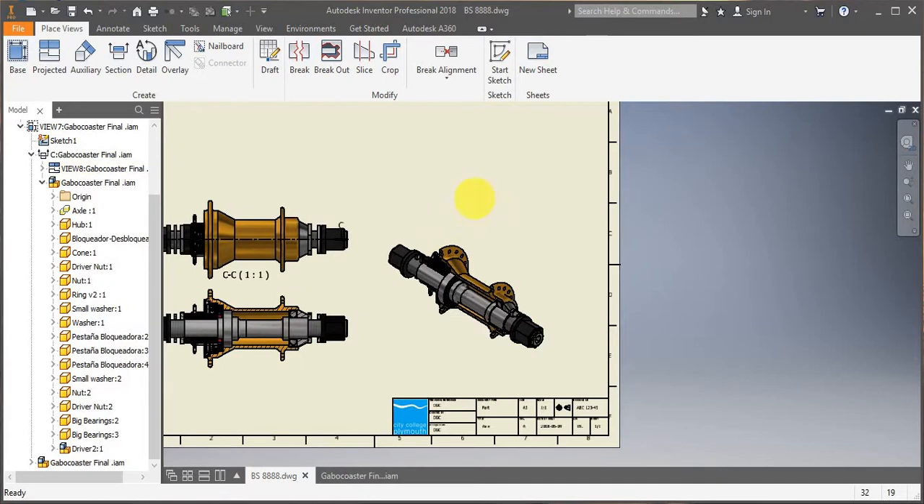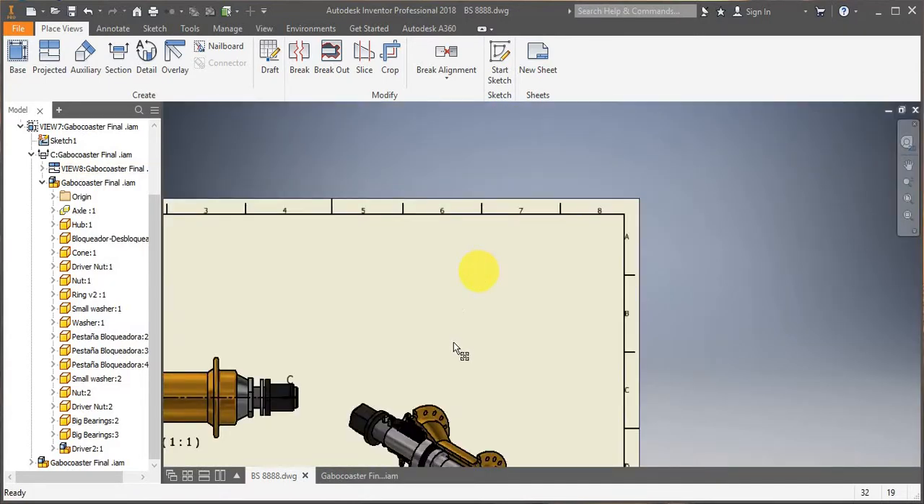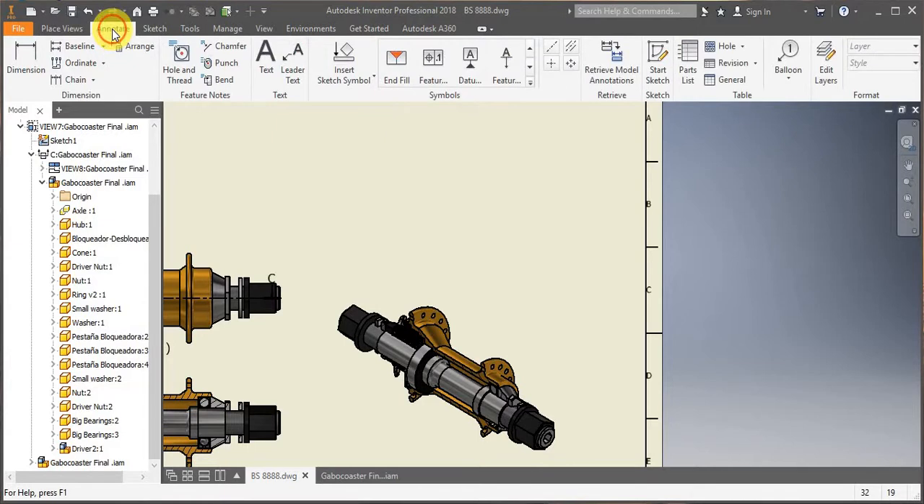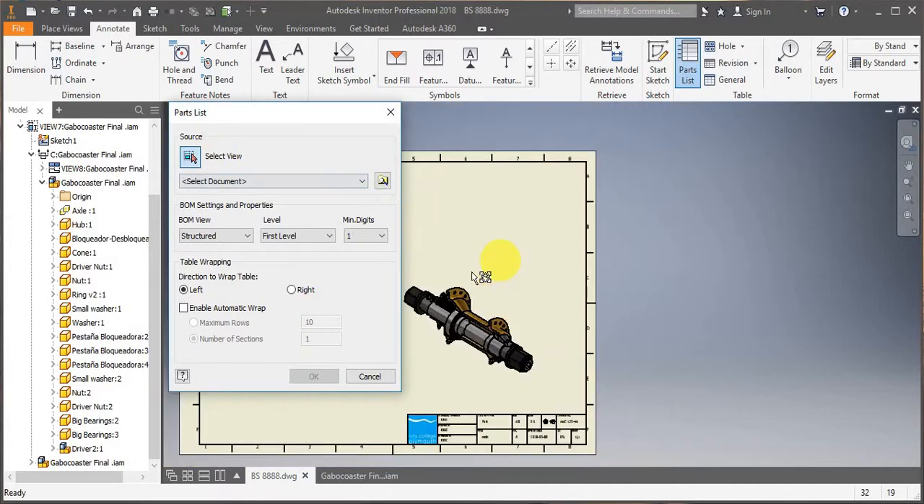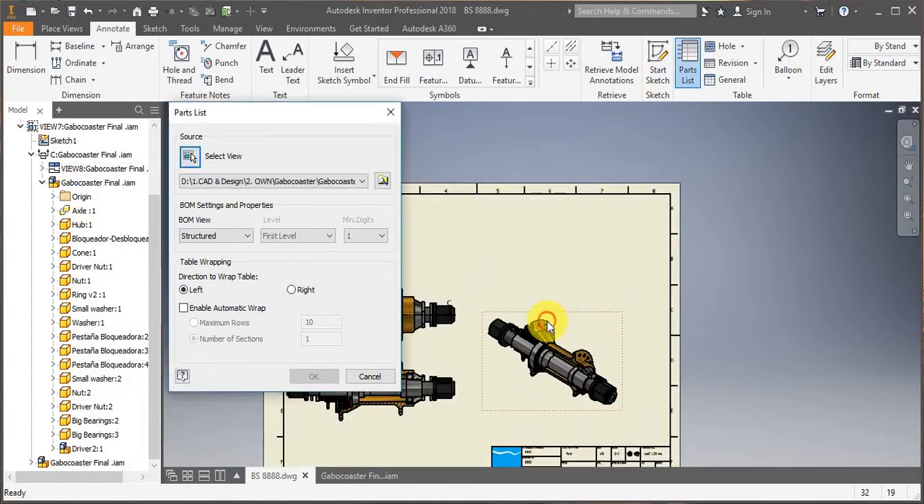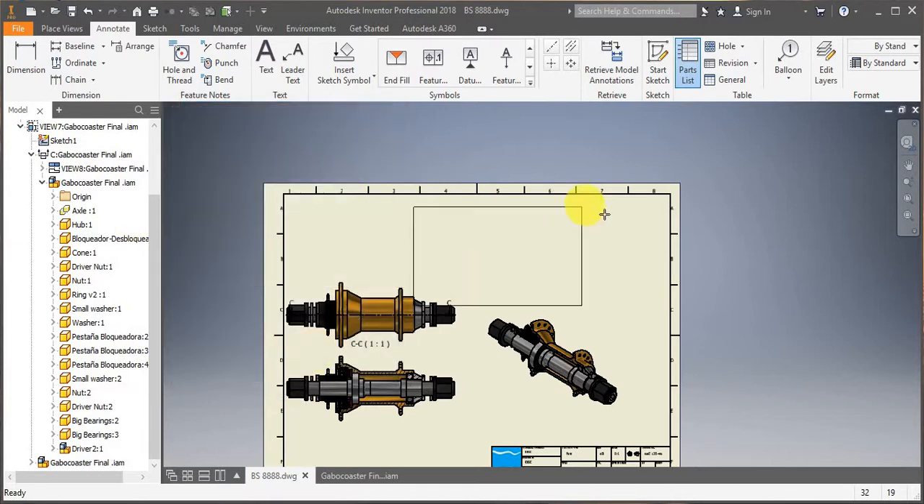So if we now want to add a bill of materials, it is pretty simple, straightforward. All you have to do is go on under the Annotate tab and click on Parts List. So select view, so I'm going to select this view for instance, and then Inventor will identify the assembly and every part name, and it will do the job for you when you click on OK. So I'll place my list around here,